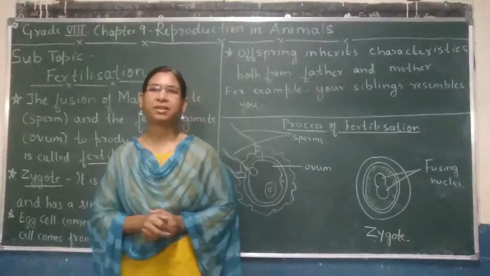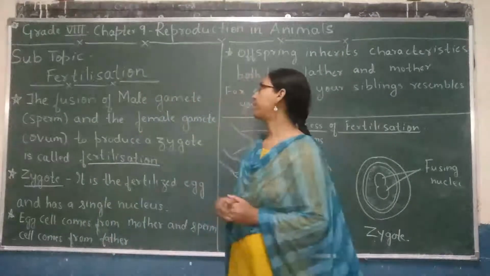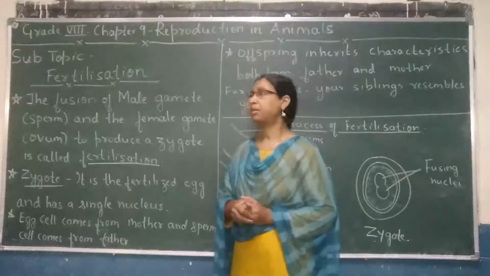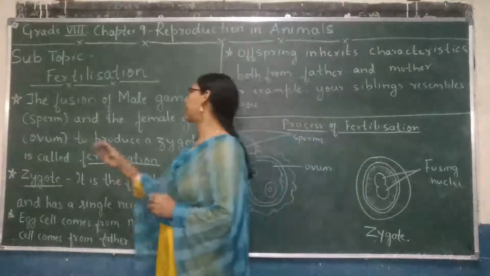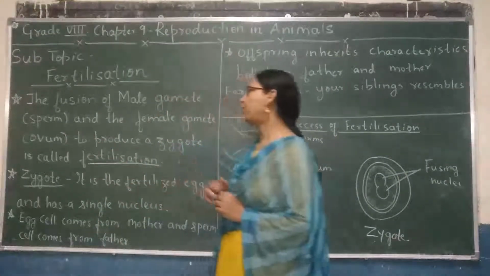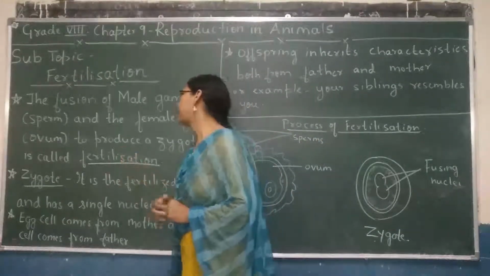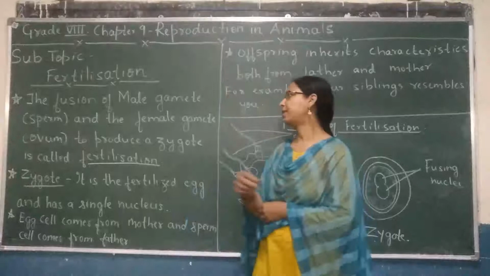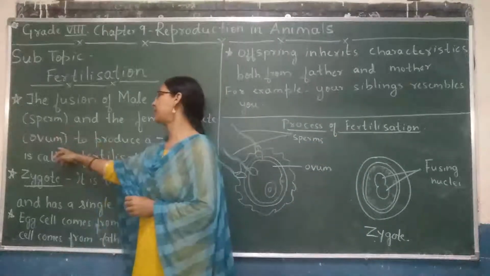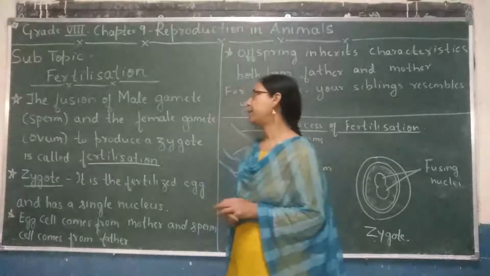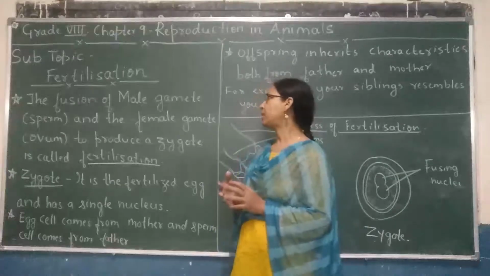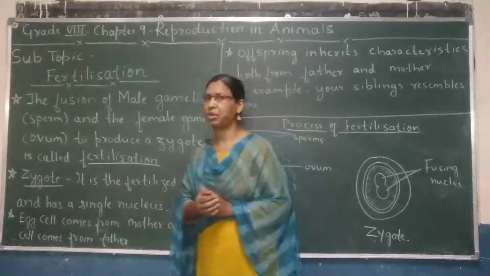Good morning students. Let us learn about the topic fertilization today. Already I have explained to you about the meaning of sperm and the ovum. Sperm is the male gamete and ovum is the female gamete. It is released by the testes and it is released by the ovaries. Now let us know what is the meaning of fertilization.